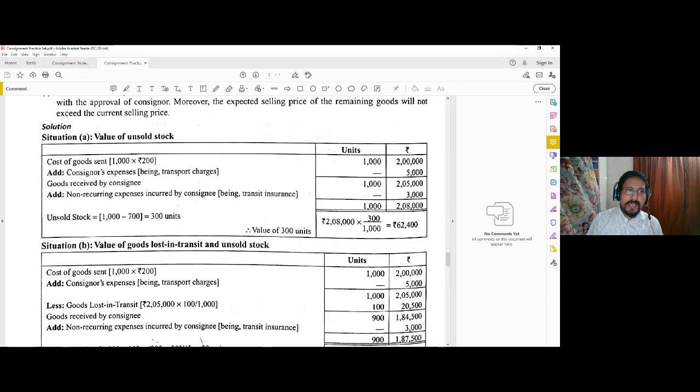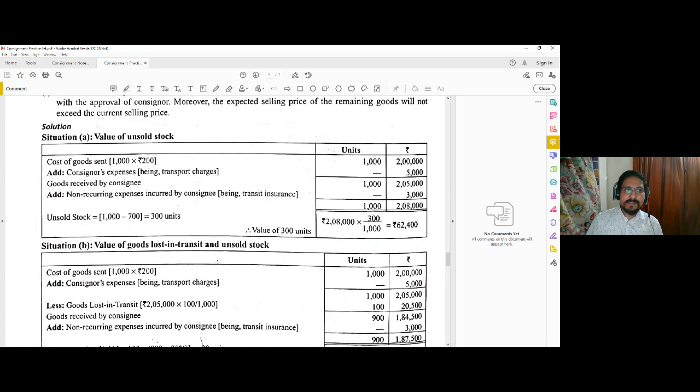So you need to calculate the unsold stock, which is 1000 minus 700 sold, so 300 units only. So proportionate cost will be calculated. 2,08,000 into 300 by 1000 will give you 62,400 as the unsold stock. In that way, considering the entire consignment, you can calculate the value of closing stock where there is no loss in transit or loss at godown.